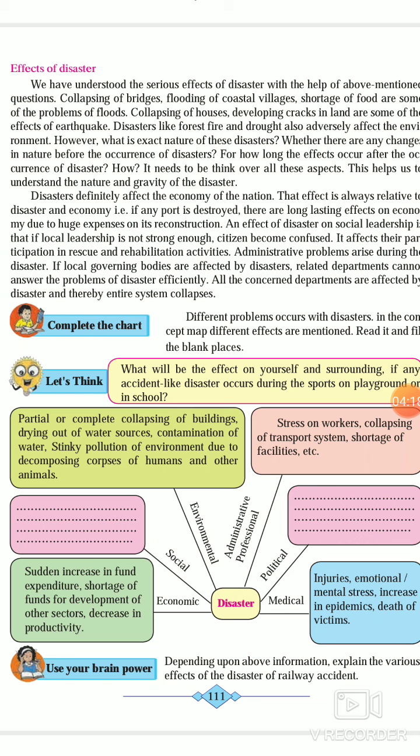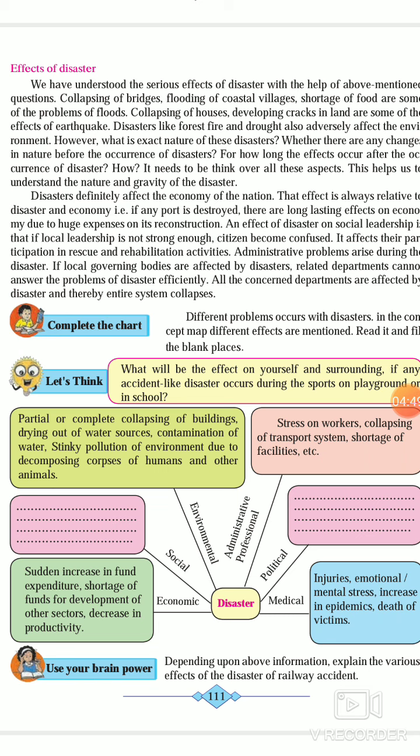It affects the participation in rescue and rehabilitation activities. Administrative problems arise during the disaster. If local government bodies are affected by disaster, related departments cannot answer the problems of disaster efficiently. So all the concerned departments are affected by disaster, and thereby the entire system collapses. So different problems occur with disaster.